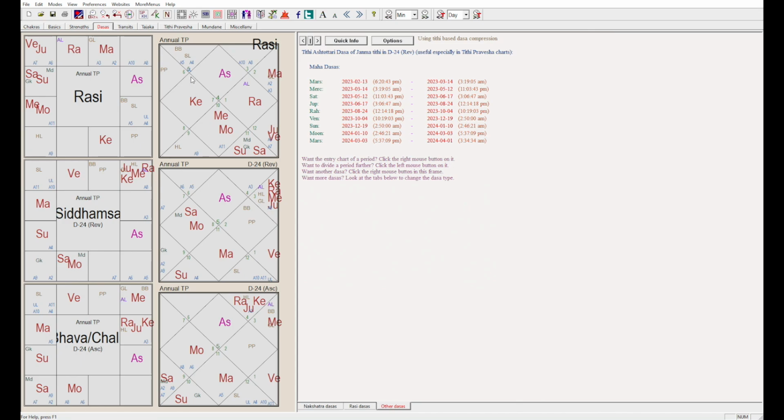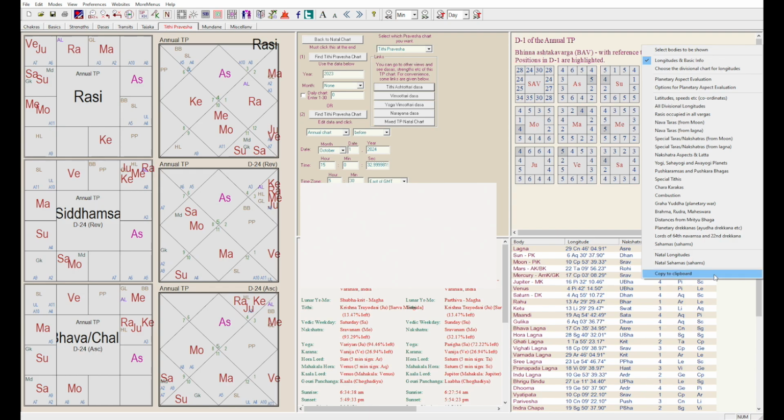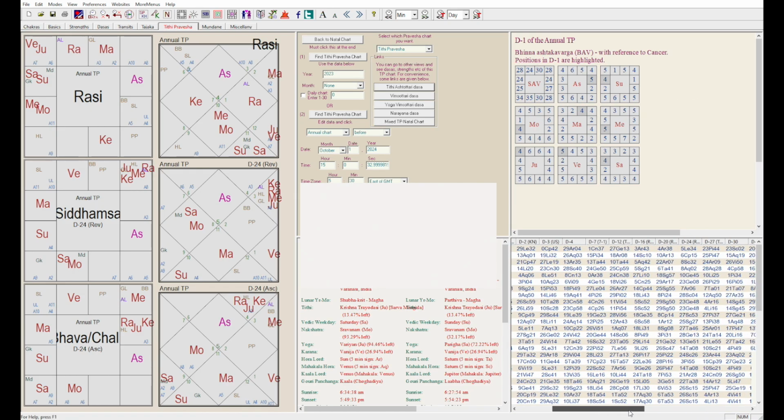Let us see how close these 4 planets are by pulling up the longitudes of the D24 chart. D24. So Lagna, Sun, Moon, Mars, Mercury, Jupiter.